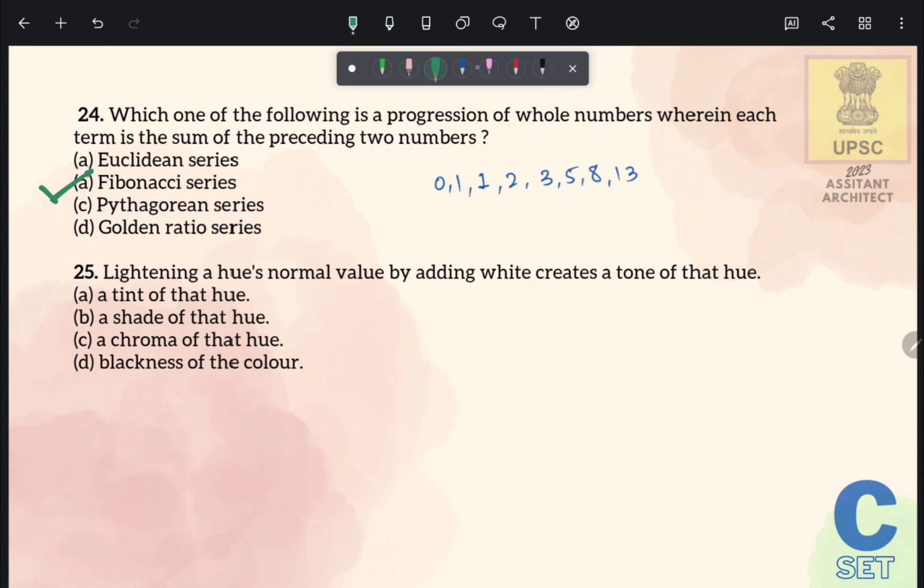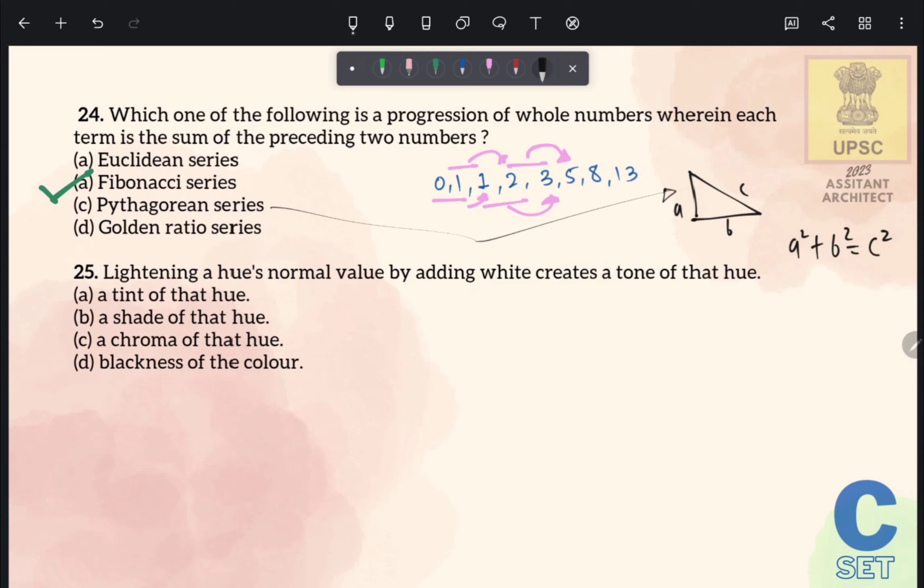So here in this series, the sum of 0 and 1 is 1, then sum of 1 and 1 is 2, then sum of 1 and 2 is 3, and likewise this series will go on. We all know Pythagoras theorem, which applies for a right angle triangle in which the square of height and base of a right angle triangle is equal to its hypotenuse.